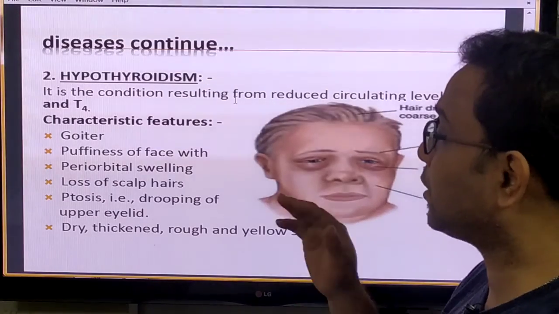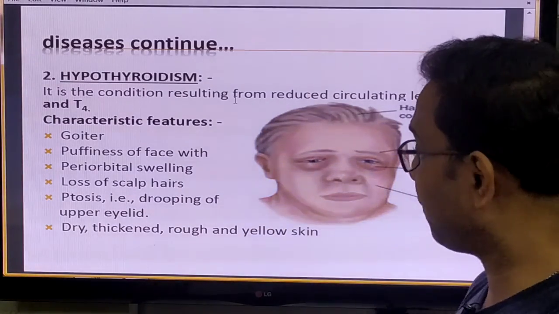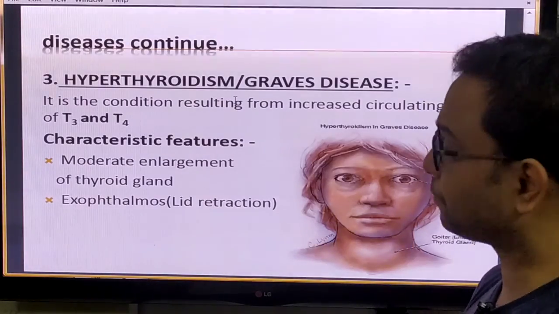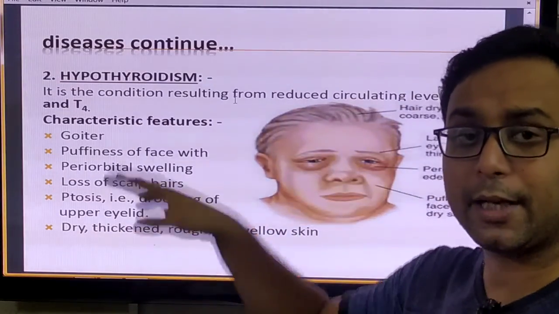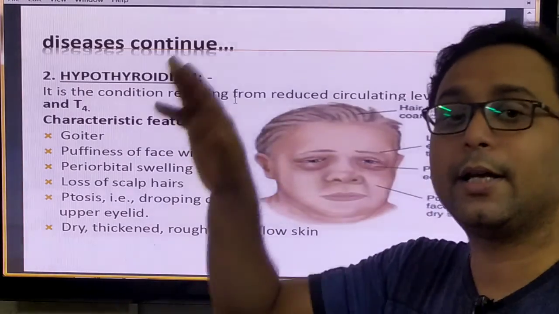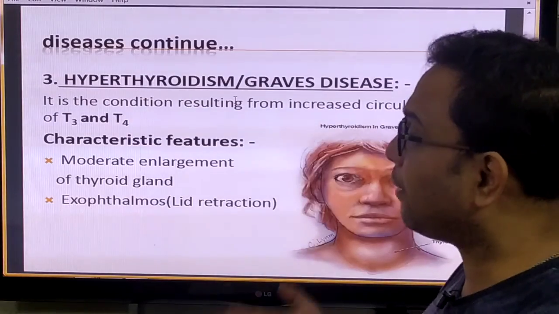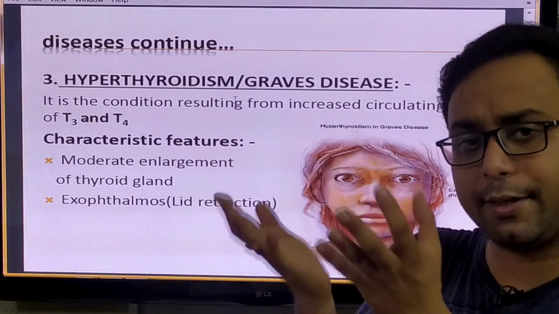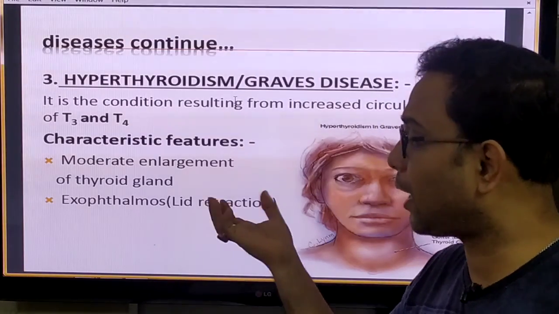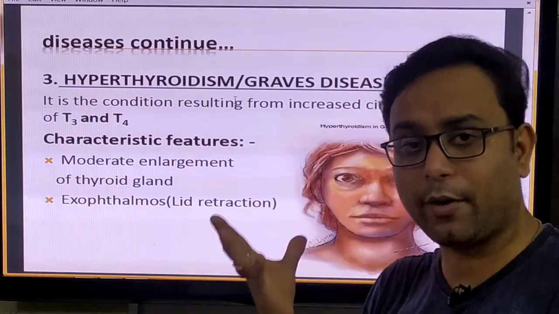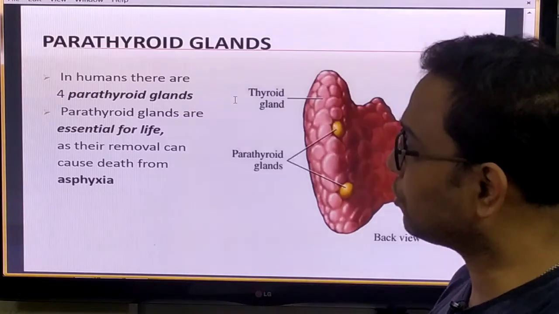Hypothyroidism means the secretion is lower or reduced. At that time diseases like simple goiter happen. In hypothyroidism, the thyroxine hormone secretion is lower than the normal rate. But when the T3 and T4 rates are higher, a different type of disease happens, like exophthalmosis or exophthalmic goiter. This is another type of disease, caused by over-secretion of thyroxine hormones.